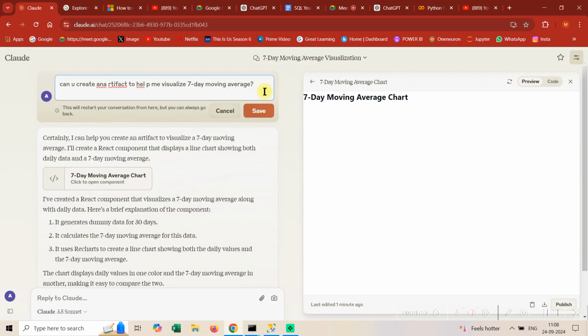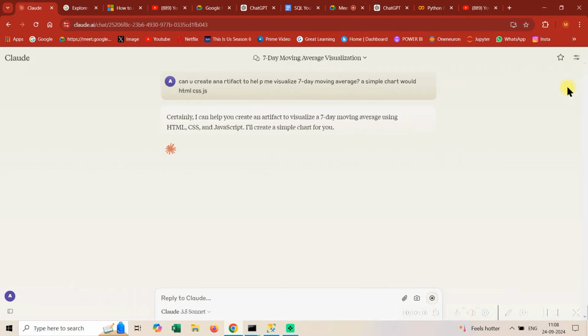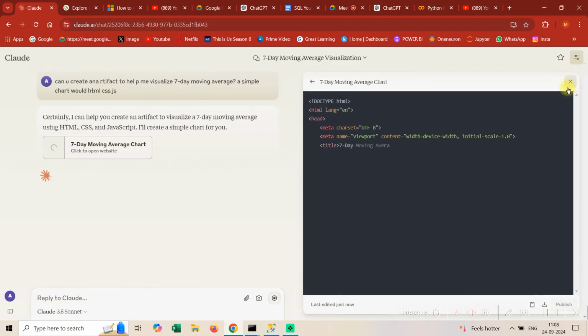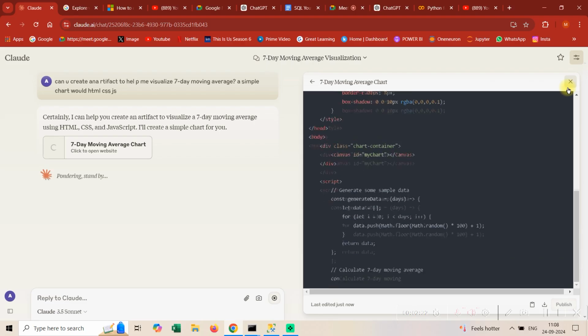A simple chart would do. HTML, CSS and JS. So I think it used React and it couldn't render the chart, but that's okay. That's not a very difficult thing.